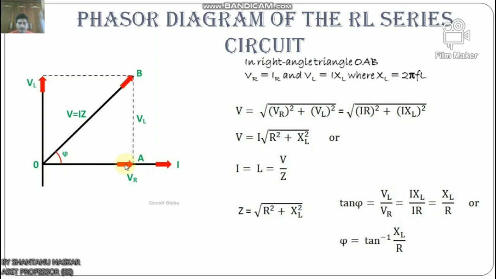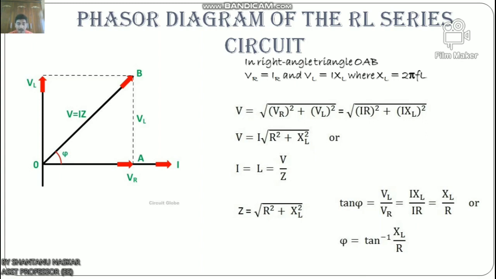Then the voltage drop across the resistance, VR equals IR, is drawn in phase with the current I. Now the voltage drop across the inductive reactance, VL equals IXL, is drawn ahead of the current I, as the current lags the voltage by an angle of 90 degrees in a pure inductive circuit.